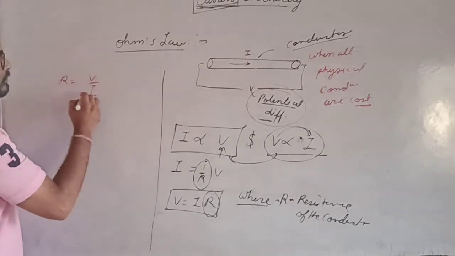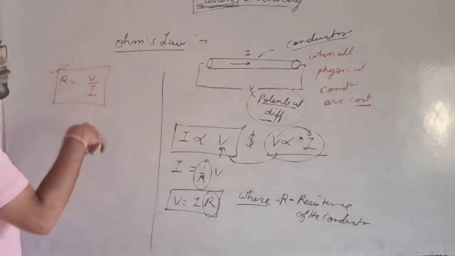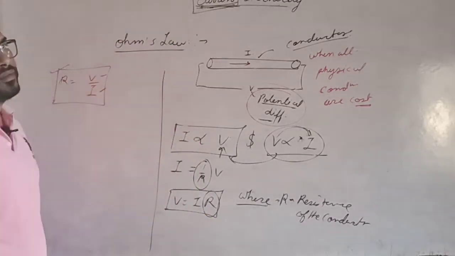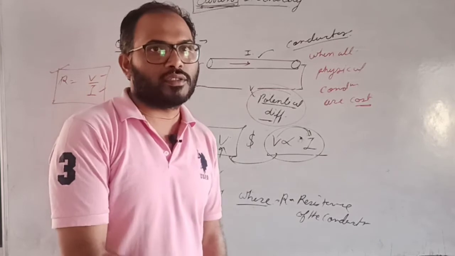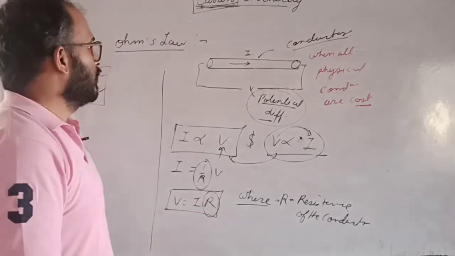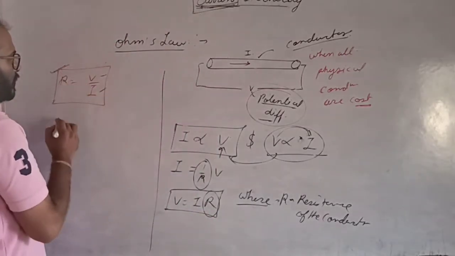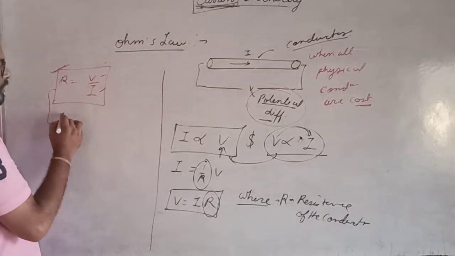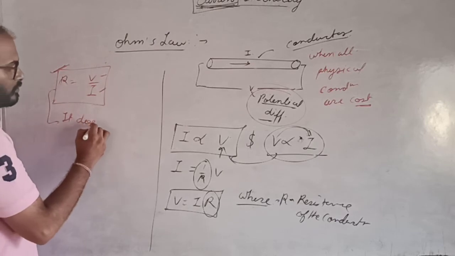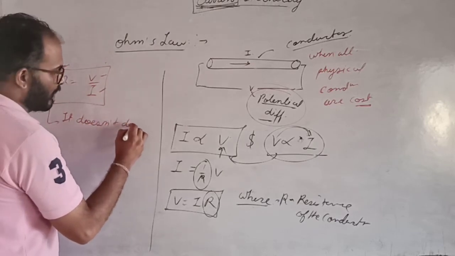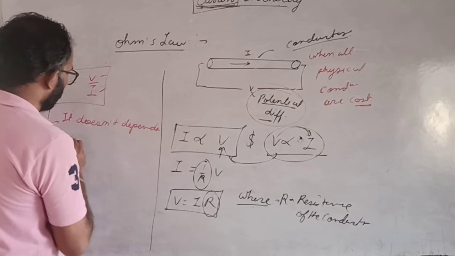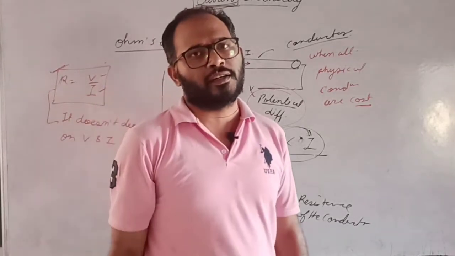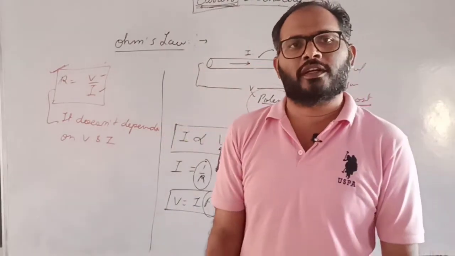R is defined as V upon I. But R does not depend on V and I. No doubt, R does not depend on V and I. So we can say that R is a resistance and it does not depend on the potential difference and current.